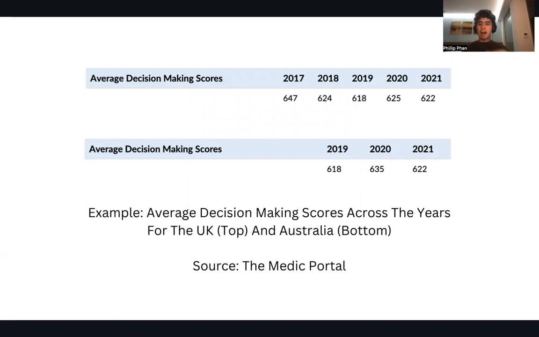You can see right here, it's just a bit higher than usual. As you can see, these are the actual averages for decision making compared to verbal reasoning, and it's not too bad, 640 and everything, which is not a worthwhile score for getting into medicine, but it's just interesting to know these are the averages. But then again, you're meant to be aiming for 750 or 760, higher sorts of scores, okay? This is a bit higher than verbal reasoning, and again, I say it's a saver section. Thank you to the Medic Portal for providing these tables.